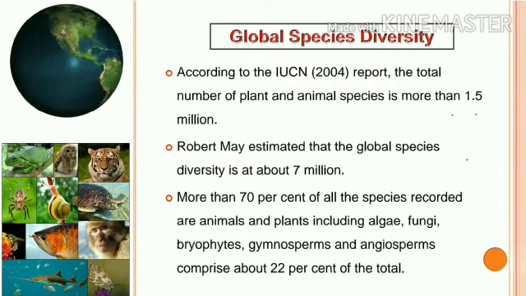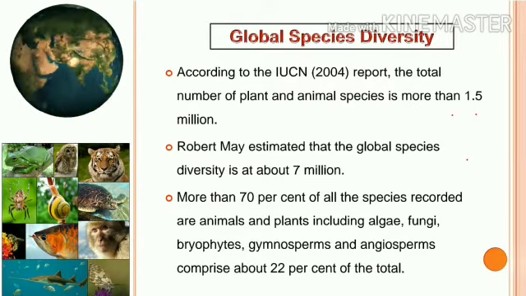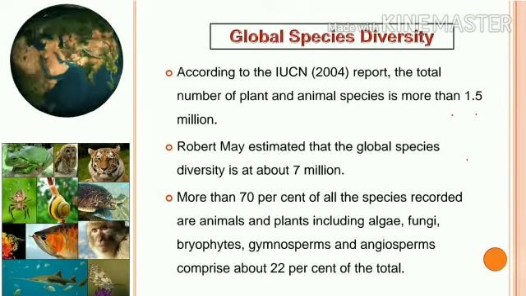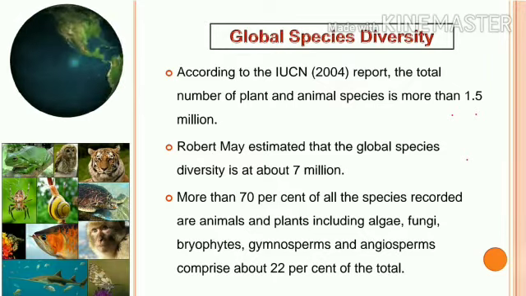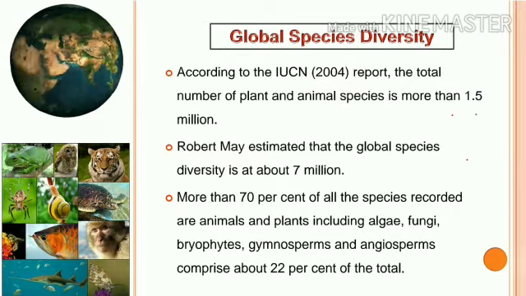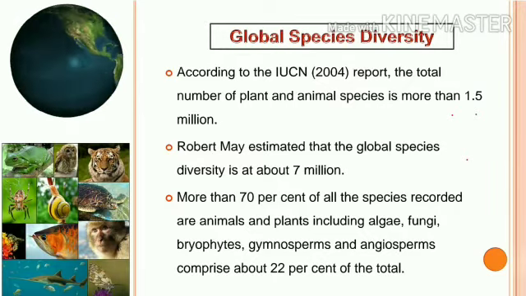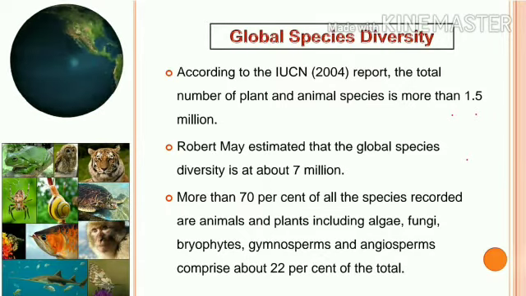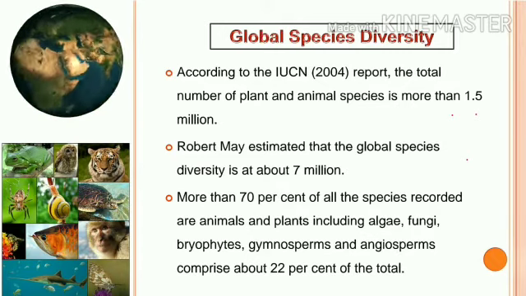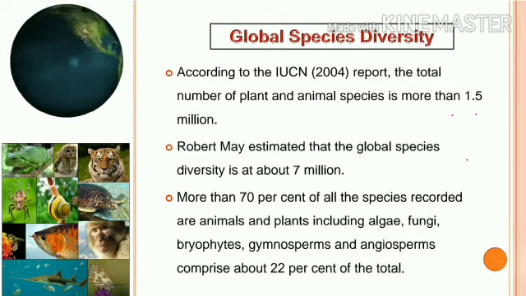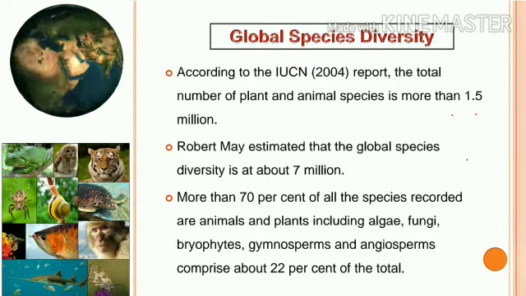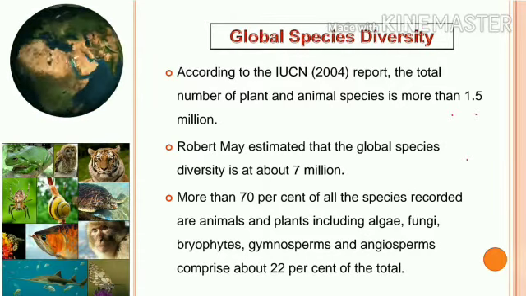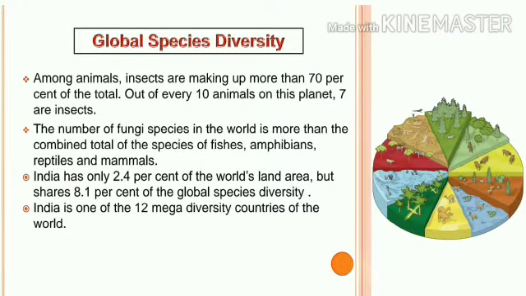Now, according to Robert, the biologist, he estimated that there are 7 million species present. More than 70% of species are recorded as animals and plants, which includes, as I told already, algae, fungi, bryophytes, gymnosperms, and angiosperms.